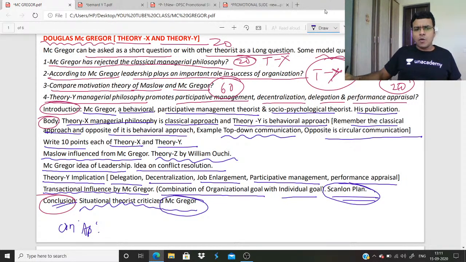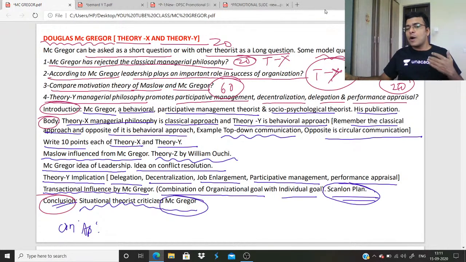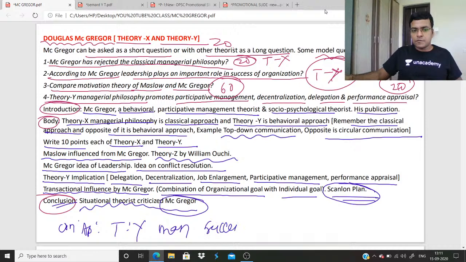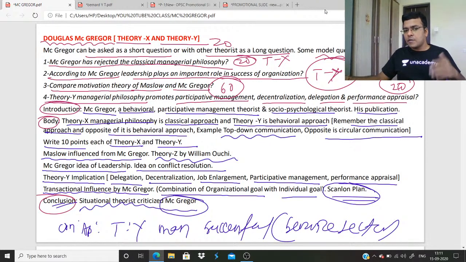You can write that in an organization where employees are more educated, more skilled, they don't want to be dominated, a theory Y manager is successful. In the service sector, you can give an example of any service sector where a theory Y manager is more successful.